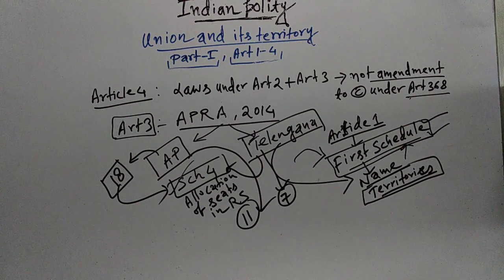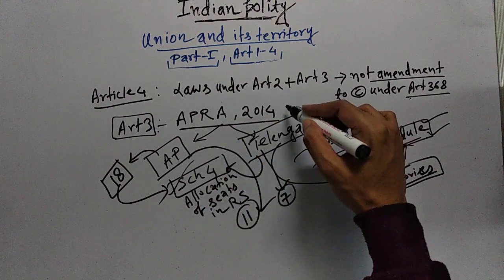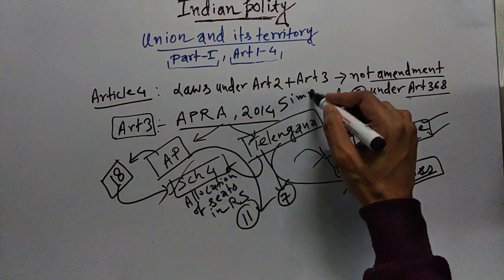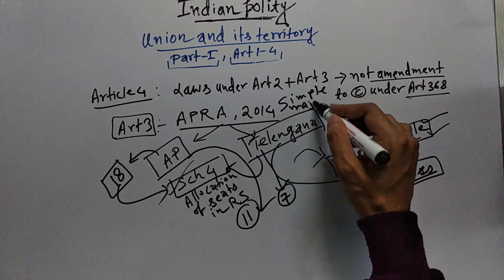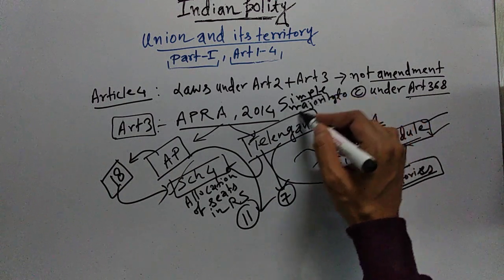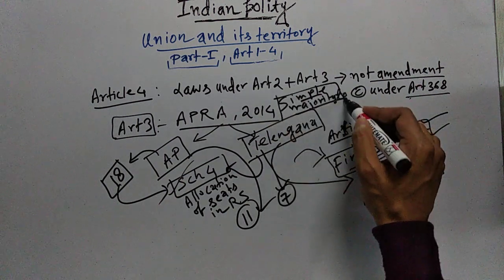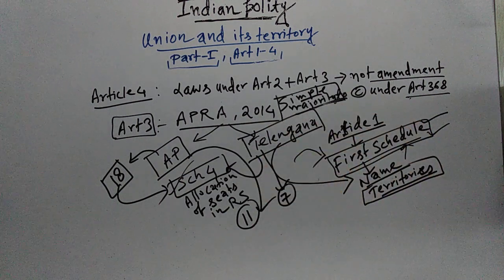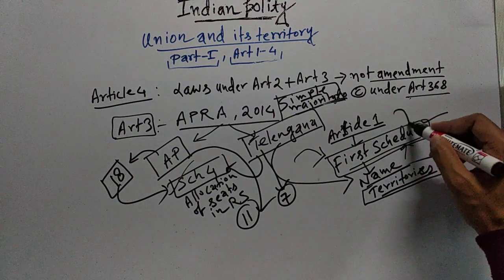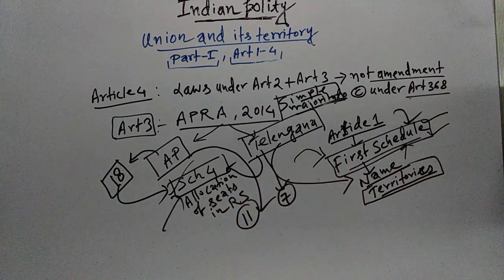And that is why in Article 4 it is mentioned that this law can be passed by simple majority. That means laws under Article 2 and Article 3 you can pass by simple majority. Although in that process you are amending the first schedule and fourth schedule of the Indian Constitution, even in that case you are passing the law by simple majority because your intention is not to amend the Constitution.